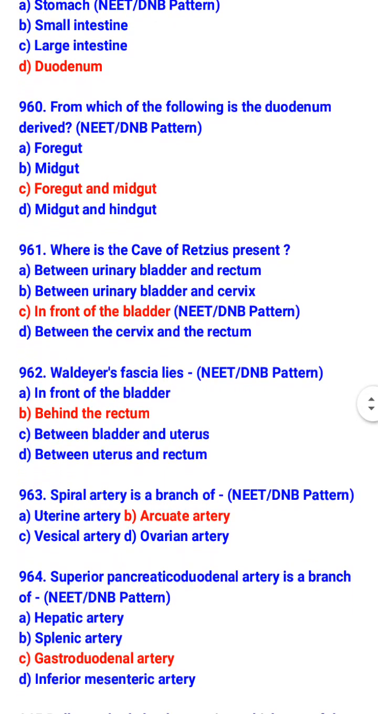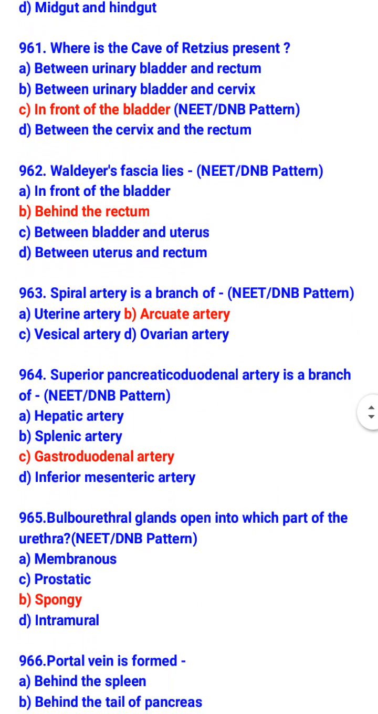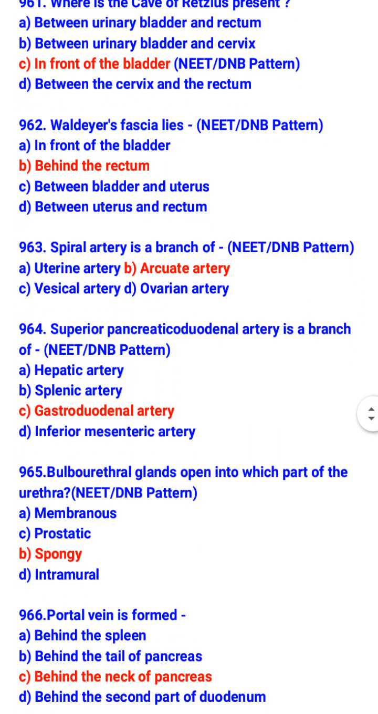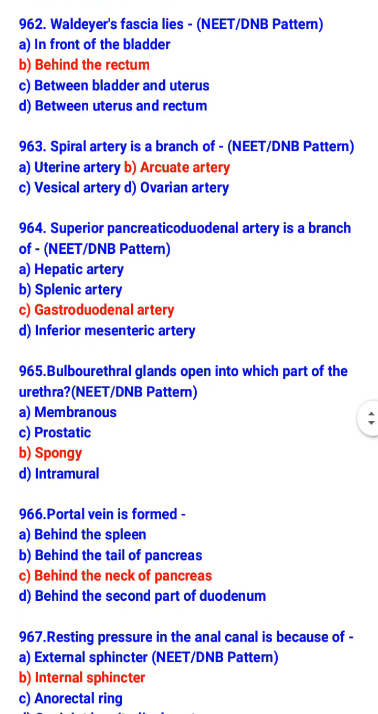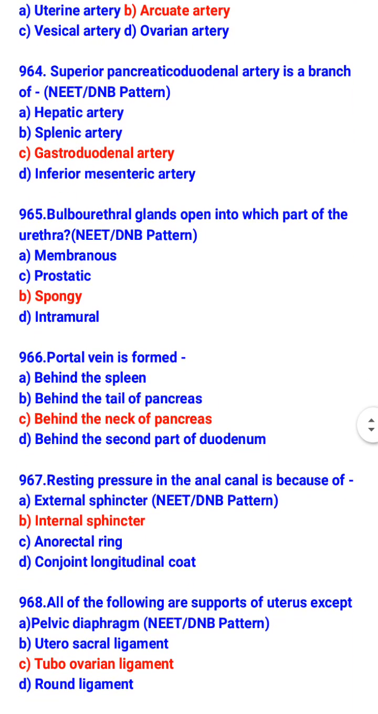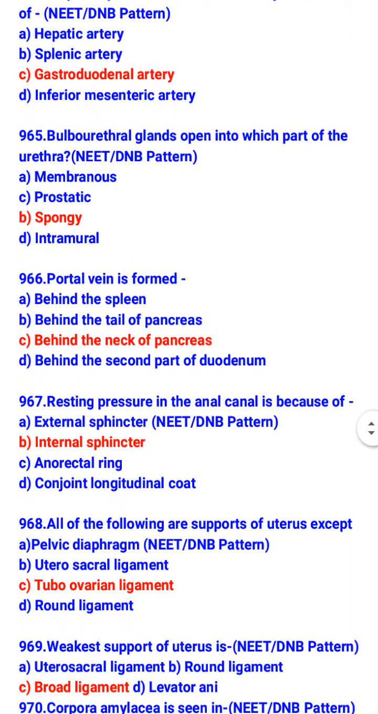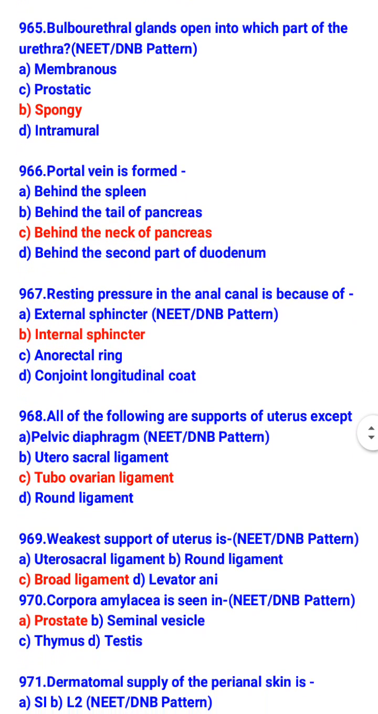Denonvilliers' fascia lies behind the rectum. Spiral artery is a branch of arcuate artery. Superior pancreaticoduodenal artery is a branch of gastroduodenal artery. Bulbourethral gland opens into which part of urethra? Spongy. Portal vein is formed behind the neck of pancreas. Resting pressure in the anal canal is because of internal sphincter.